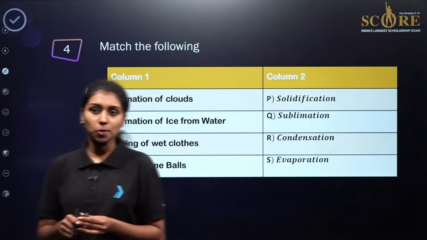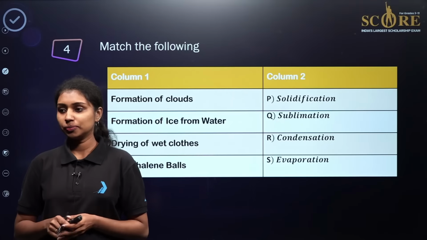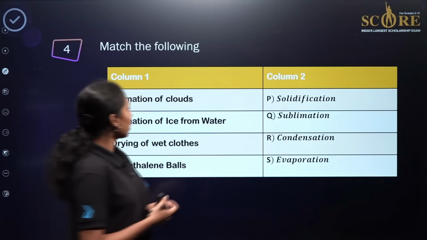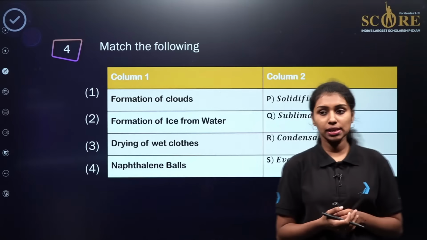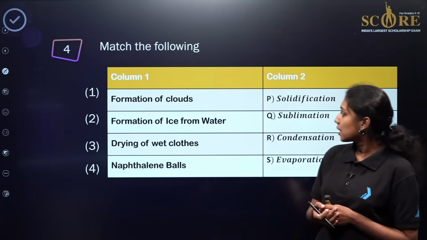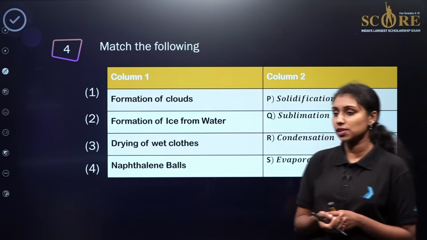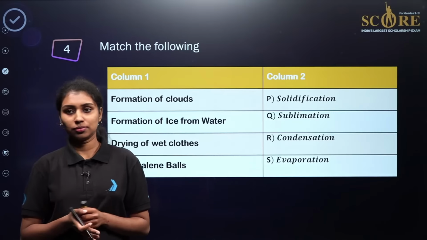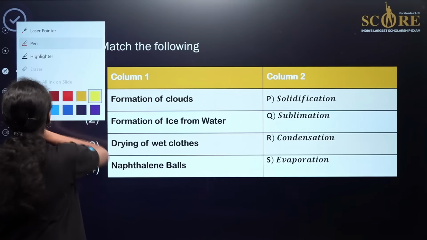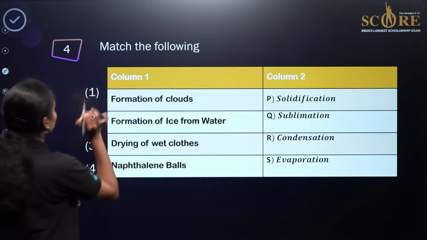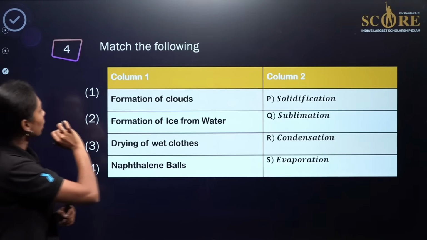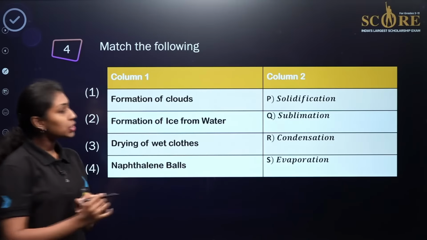Match the following. Options are not provided here. In the first column, they have already given the examples for some of the processes, and in the second column they have given some of the processes like solidification, sublimation, condensation and evaporation. For example, if I'm taking the first process in column 1, formation of clouds.